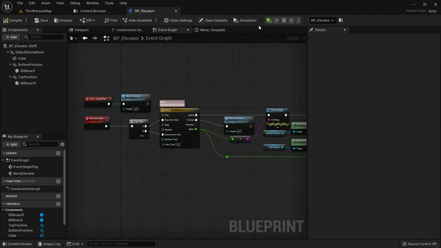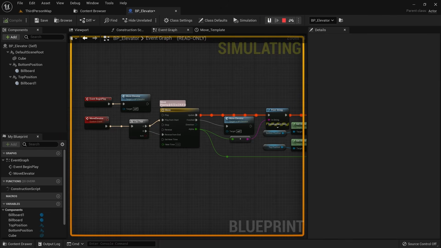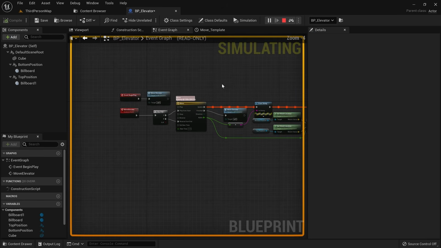When you press play while the blueprint is open and select the active instance of your elevator, you can actually inspect the execution flow of the nodes. This can be very helpful for debugging.